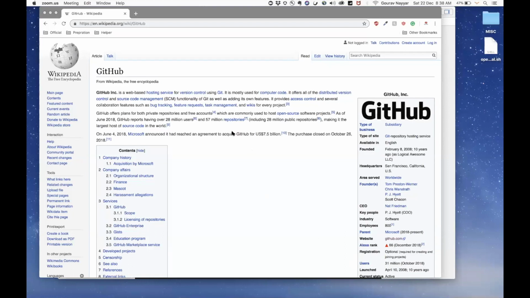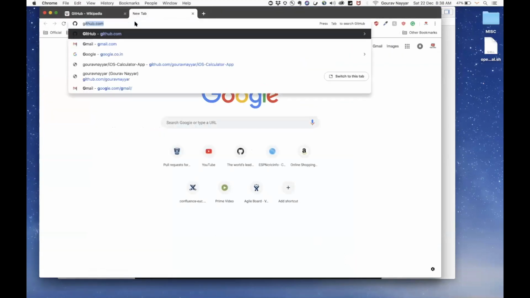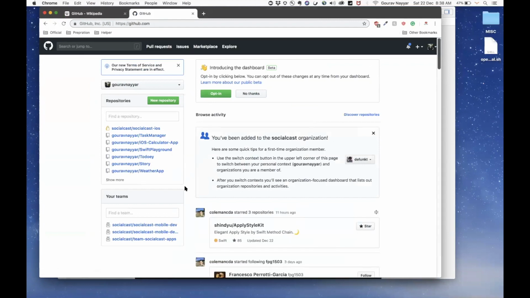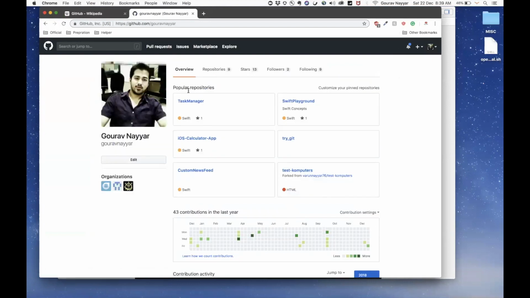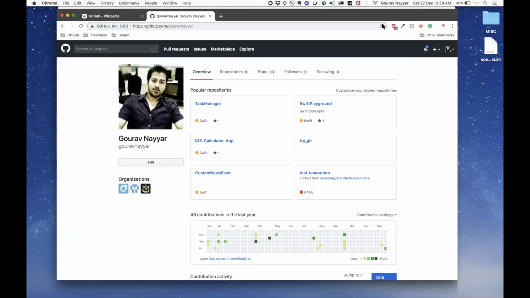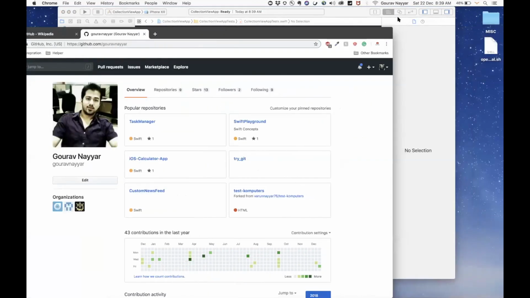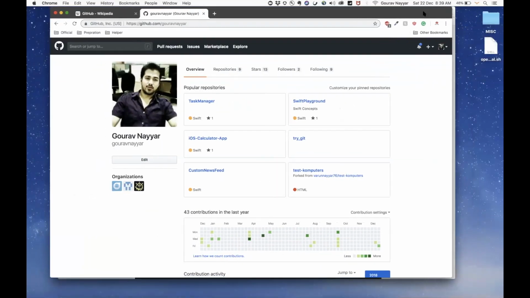Okay, the first thing I wanted to show you is, let's open GitHub. If you don't have an account, you can sign up, and this is the page you will land on. If I go to my profile, I have a couple of repositories. Playground, the iOS calculator app which we created previously, is hosted here. What we are going to see today is a freshly created app which has nothing in it right now. We wanted to have a simple collection view app, which we are going to create, and we will learn in the course how we are making use of Git.